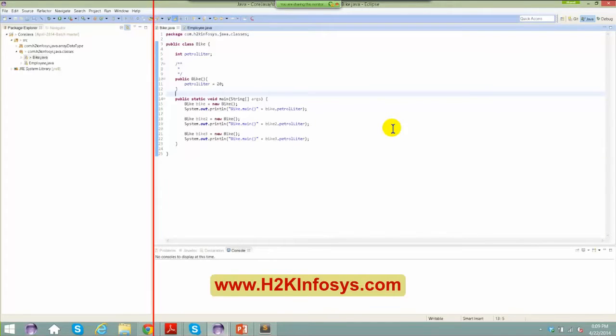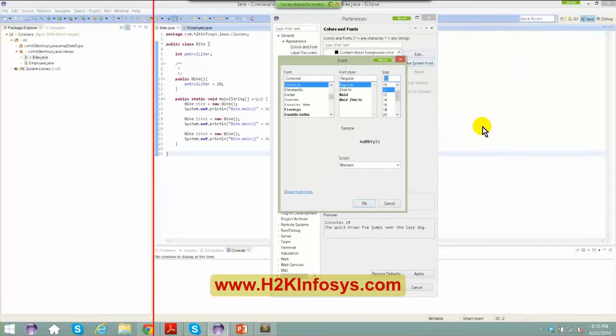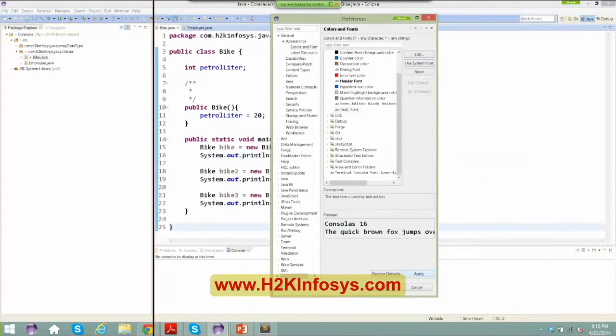If others are fine, I'm okay. Not sure if others are also fine. It's Control plus plus. No, Control plus plus will not work here. I don't know why it's not working here. It was fine. It's small. Okay, so everybody is saying it's small. Text font. Edit. Okay, is it good now?